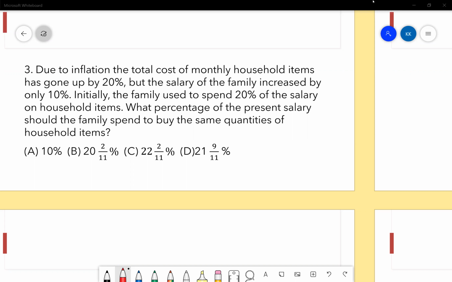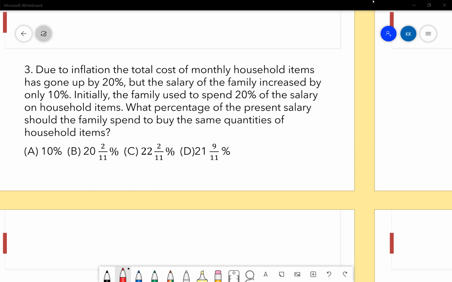What different did you do this time? In fact, I didn't do anything different. I did the same thing, I didn't look at the options. Whatever I got manually, I just gave it to you. But then I would share my approach with you. Sure. First, I did a correction in my method. I took the cost as 100, so with a 20% increase, it would be 120. But then the salary, I took it as 1,000 because again, it is similar to base 100, so it would be simpler for me.